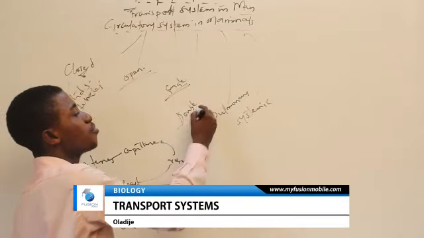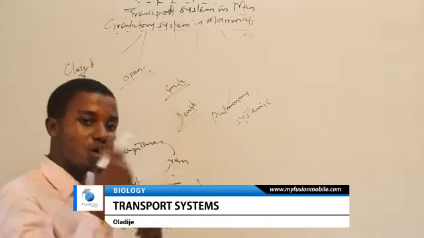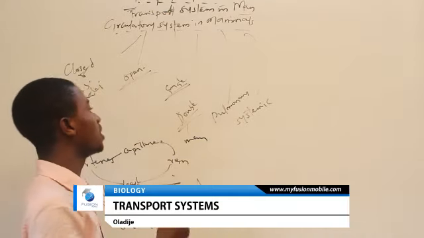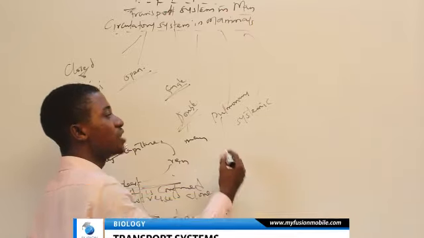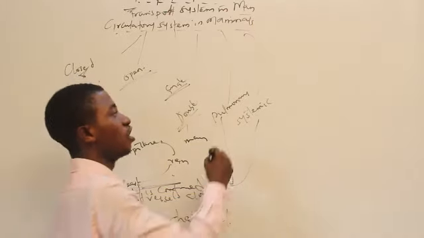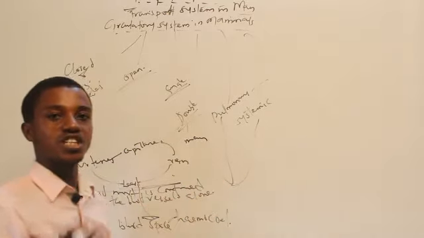While for double circulation, the blood goes through the heart twice. It moves two times, and this one is actually seen in man. So double circulation leads to pulmonary circulation and systemic circulation. What is pulmonary circulation? Pulmonary means it is associated with the lung. Systemic means it is associated with the body.